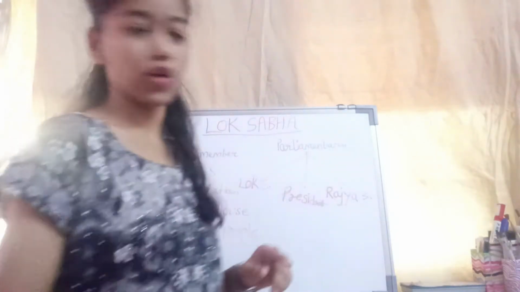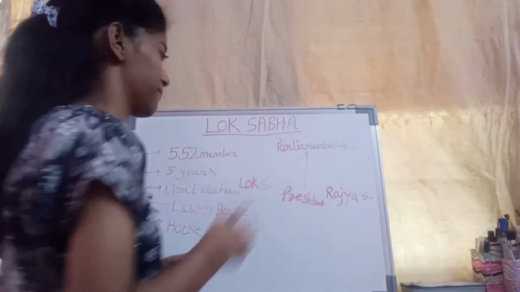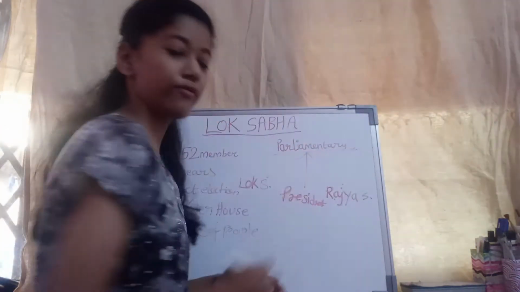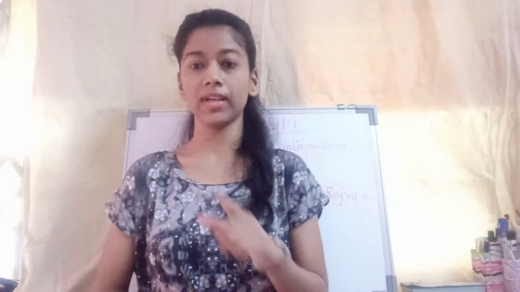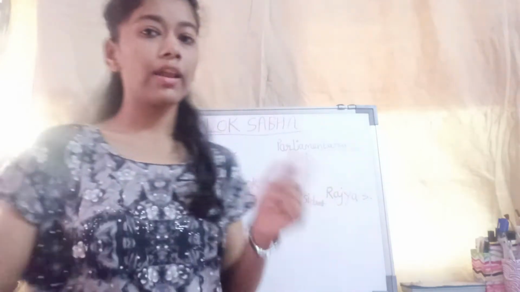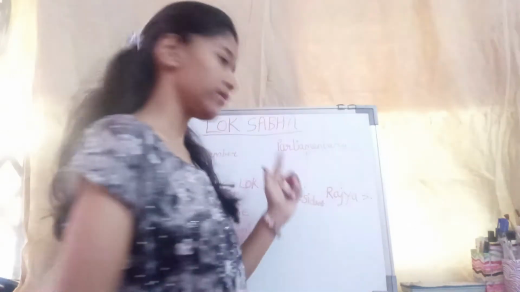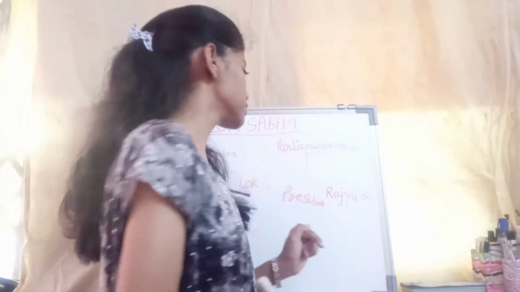India has adopted a parliamentary form. This is a parliamentary form. In the parliamentary form, the executive is controlled by the legislative. And what is the legislative? The law making body, and the executive is the implementing body. They implement the laws which are made by the legislative.